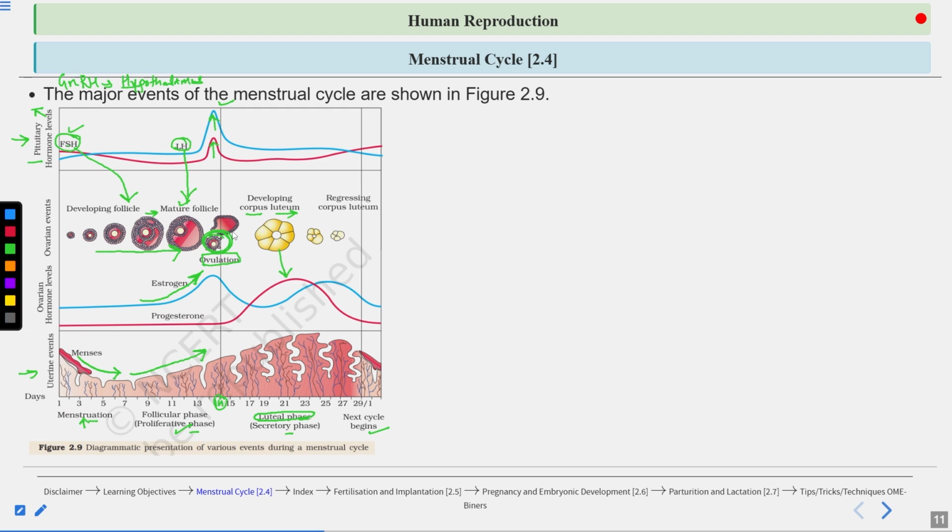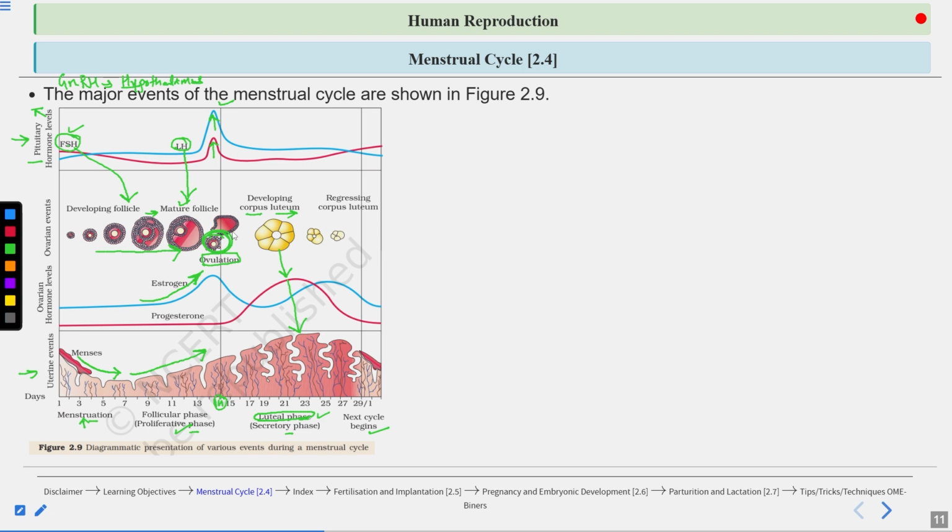So you can use the words progesterone maintains the endometrium instead of progesterone repairs the endometrium. You should write progesterone maintains the endometrium. Clear? So here the progesterone level is very high, and because of this the endometrium again regenerates and becomes thick. It is causing the regeneration of the endometrium. So the endometrium is thickest in the luteal phase. A question can come from here: at which stage is the endometrium thickest? The answer will be the luteal phase.